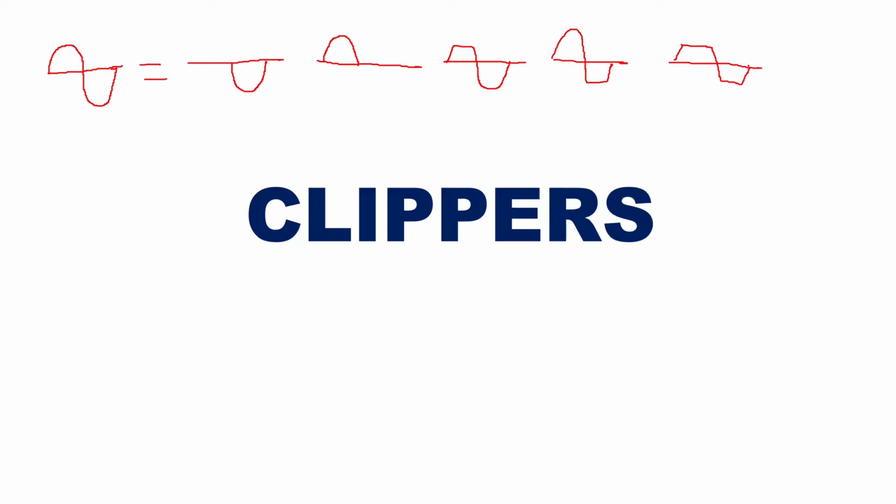Whichever part of the waveform you want to chop, you can remove it, and you can have the remaining part of the waveform at the output. The circuits which provide this are called clipper circuits. They can be made using a diode also, and depending upon the position of the diode, whether the diode is in series or in parallel in the circuit, you can name the clipper as a series clipper or a parallel clipper or shunt clipper.